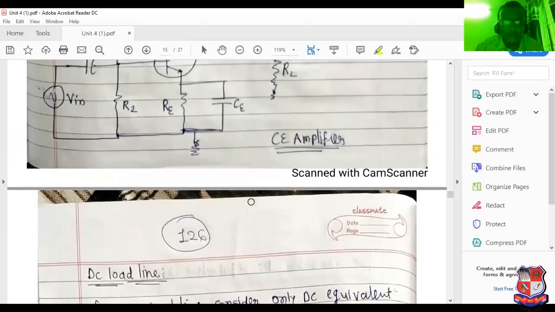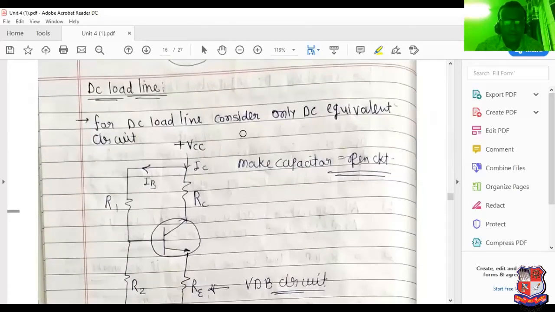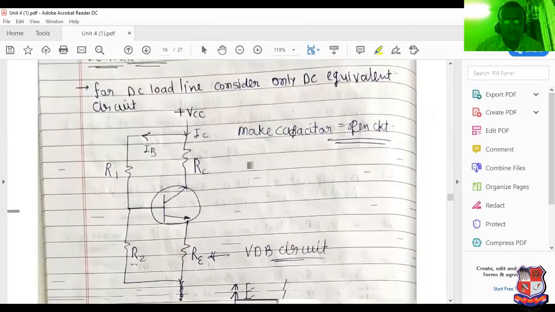Now I have switched over to this particular PDF, so concentrate on this PDF. DC load line means what? Consider only the DC component. If you consider only the DC component, then make the capacitor equal to an open circuit. Why? Because the capacitor blocks the DC component. A capacitor cannot pass the DC component in the circuit. Simply said in Gujarati language.